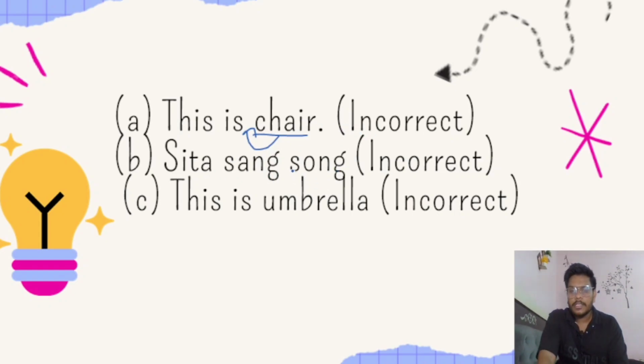Song is a noun, and before the noun there is no article, so we have to correct this sentence. This is umbrella. Umbrella is a noun, and before the noun we have to use an article. Because of the absence of an article, this sentence is incorrect. Do you understand?